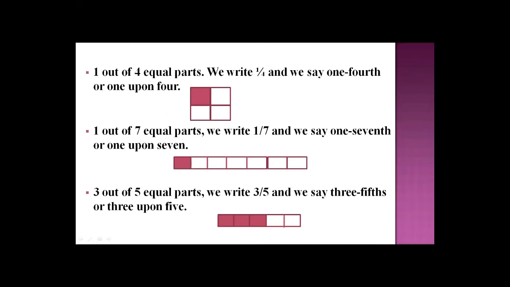Example, there are 3 examples given here for your understanding. Number 1 is 1 out of 4 equal parts. Here you see a square, and we divide the square into 4 equal parts. 1, 2, 3, 4. So these 4 parts are the fraction of this square, and that colored part is called numerator. In the next slides and further slides, I will tell you what is numerator and what is denominator. In this slide, you just need to understand what is fraction.